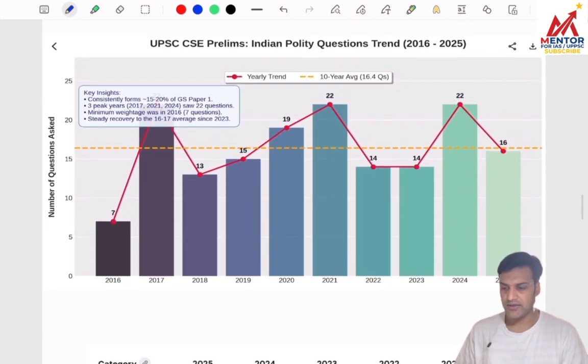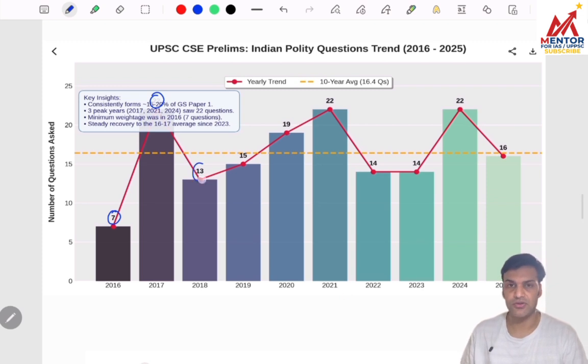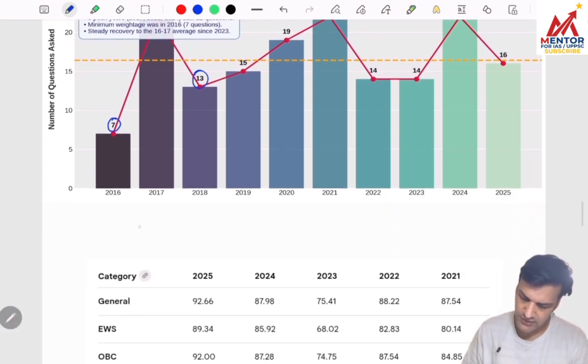I have attached an infographic chart for your reference, showing that every year UPSC asks a different number of questions from polity. Like in 2016, they asked 7 questions. In 2017, they asked 22 questions. Then in 2018, they asked 13 questions. So the number of questions in prelims varies year wise. But on average, if you analyze properly, UPSC is asking 16 to 18 questions every year.